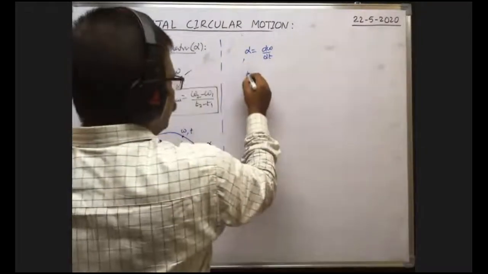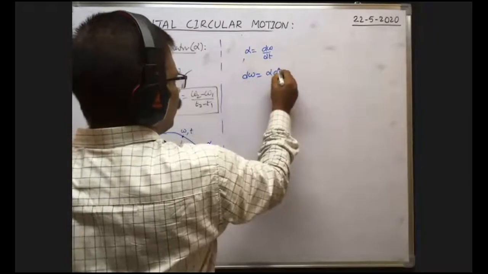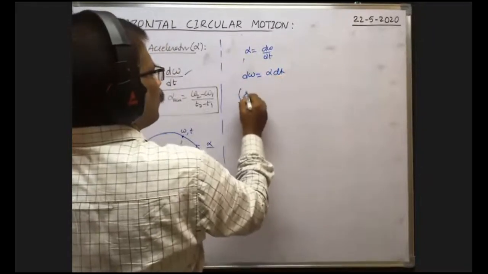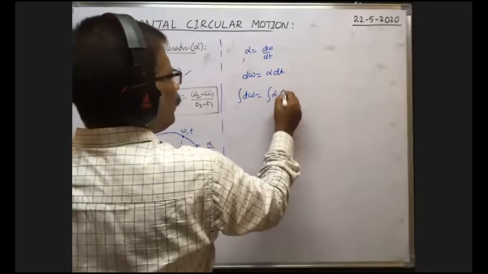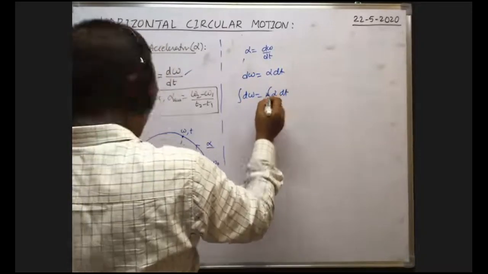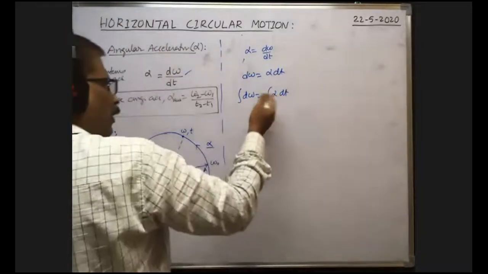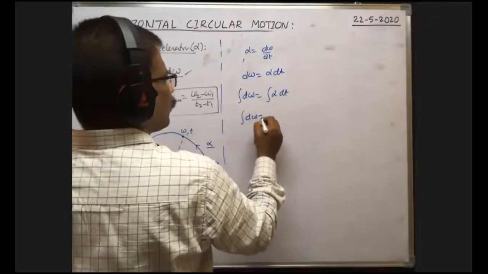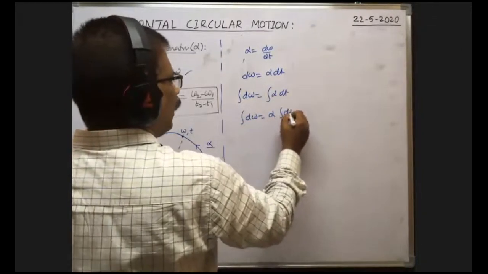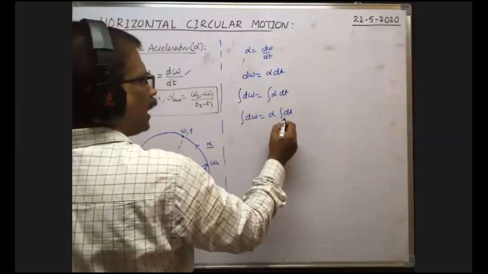From this, d omega is equal to alpha into dt. Now integrate on both sides. What are the limits? As alpha is constant, we can write alpha outside also. Therefore, integral d omega is equal to alpha into integral dt. As we are integrating with respect to time, limits you write.